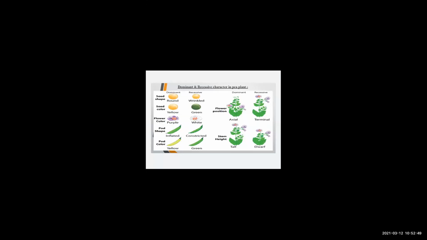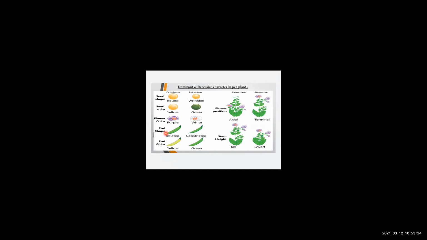And on the other hand, the traits that will be found in the plants, especially the pea plant, will be seen like this. If you see seed shape, the dominant will have rounded shape, the recessive will have wrinkled shape. Seed color, the dominant seed will have yellow color and the recessive will be found as green colored seed. Flower color, dominant will be purple and the recessive will be white.